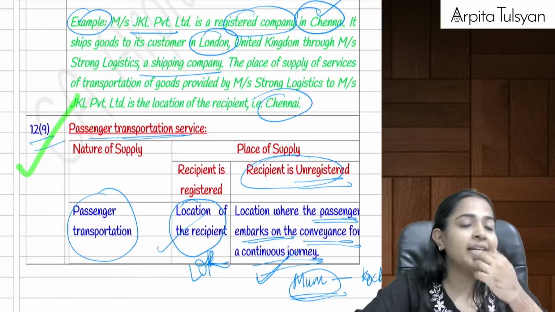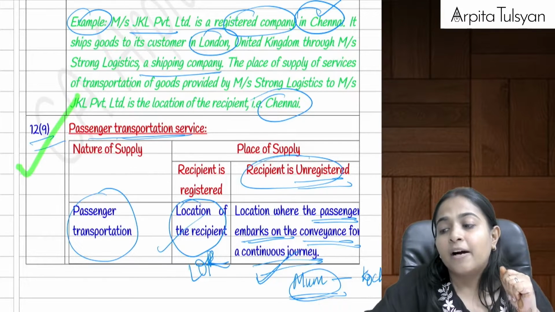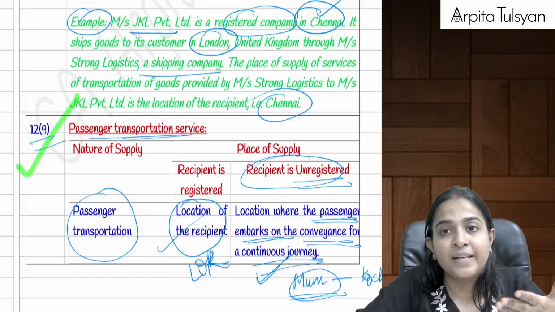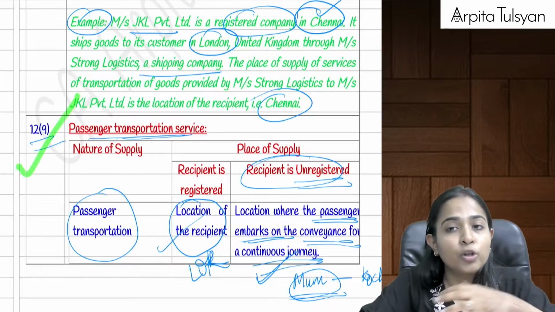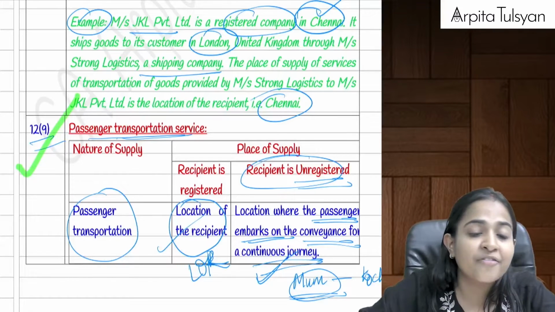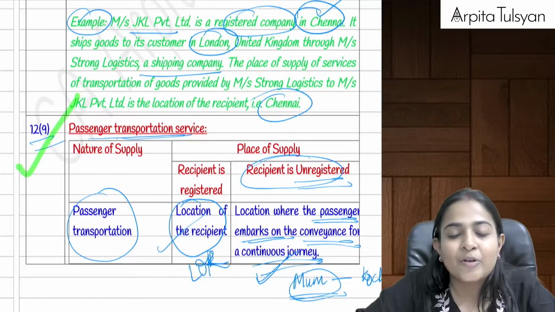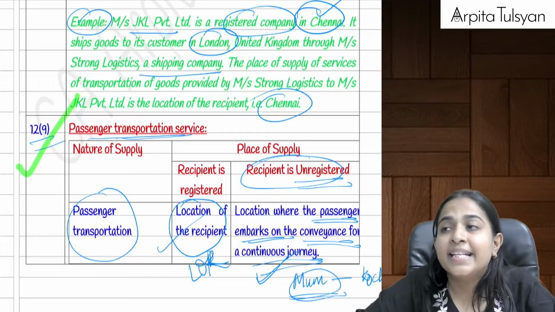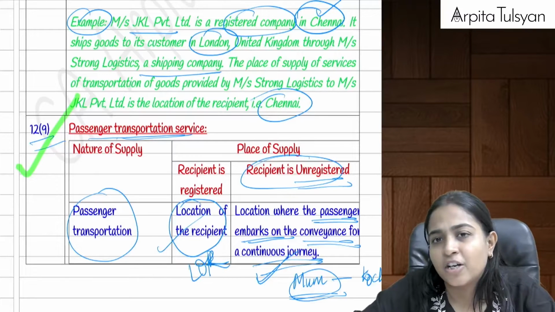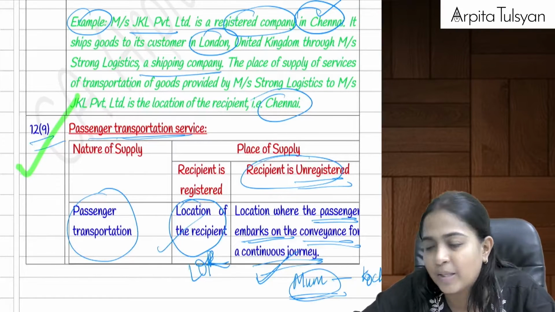Suppose in case of passenger transport, a right has been given to use that particular transportation service, where the service provider does not know the boarding point, the embarking point. In such a case, if the service has been given to a registered person, no problem, location of the recipient will be the place of supply.